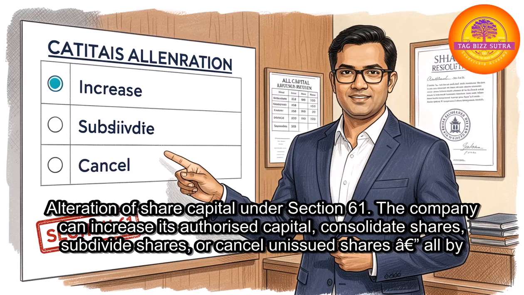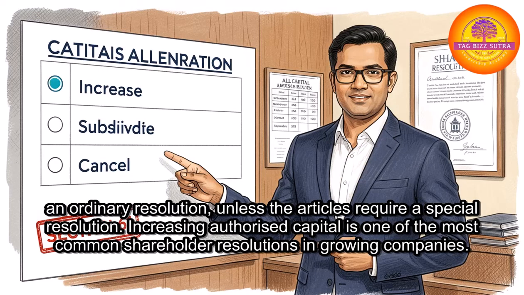Alteration of share capital under Section 61. The company can increase its authorized capital, consolidate shares, subdivide shares, or cancel unissued shares, all by an ordinary resolution, unless the articles require a special resolution. Increasing authorized capital is one of the most common shareholder resolutions in growing companies.